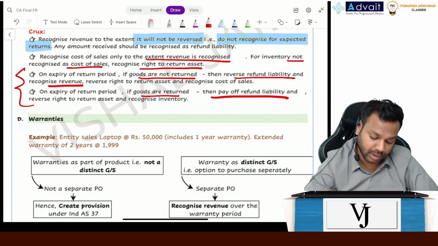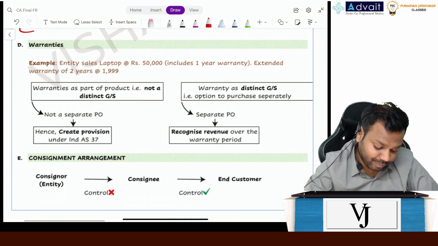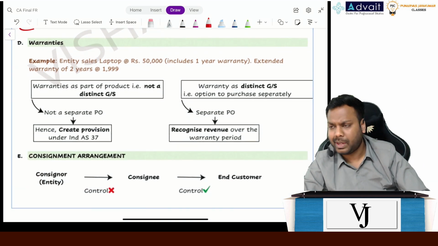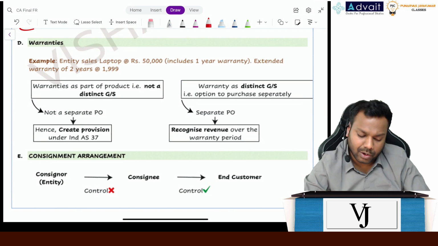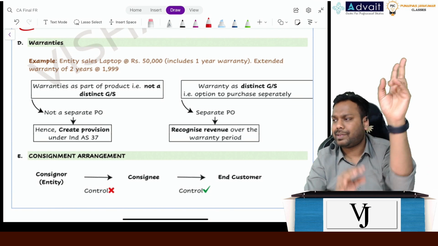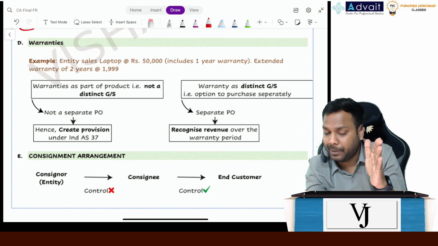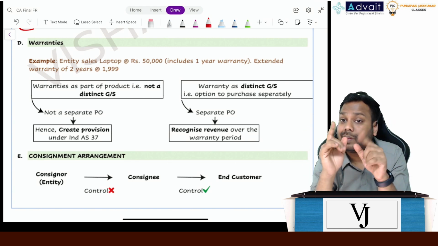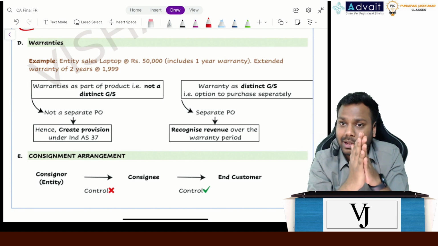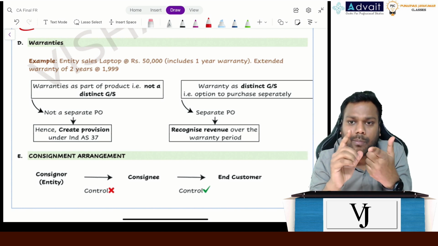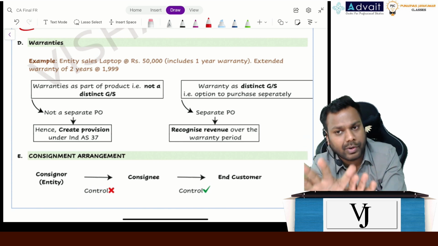Clear, everyone? Now the next one is warranty. We studied warranty some time back also, right? Now warranty is of 2 types. One is standard warranty or an inbuilt warranty. One is extended warranty. Extended warranty was a separate performance obligation we studied, right? Now if it is a separate performance obligation, we'll move on to steps 1 to 5 and recognize revenue for that.